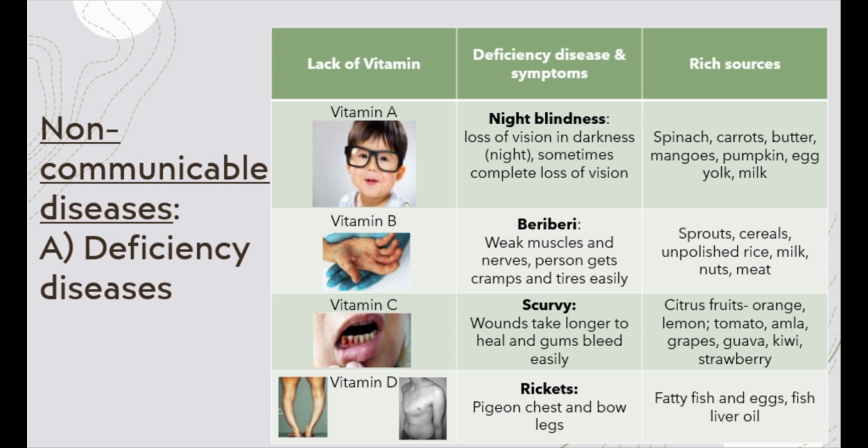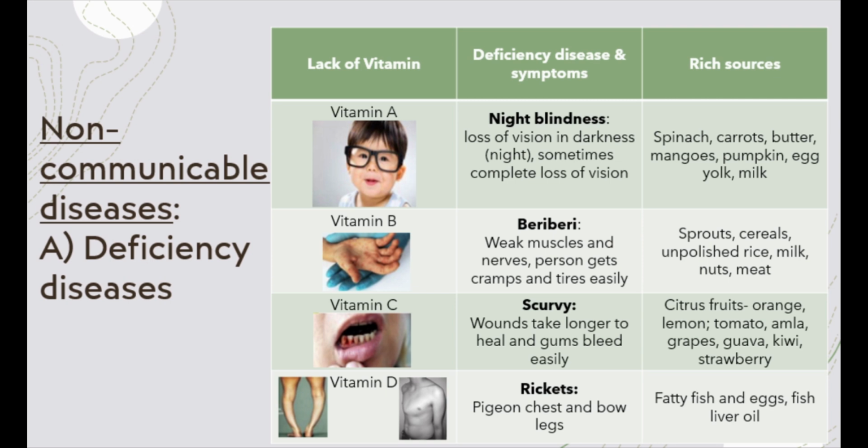Sailors who were very healthy when they started out but remained in the ship for many months used to have a diet which lacked vitamin C. This caused them to show a disease which is called scurvy. In the disease, the gums of the teeth become weak and start bleeding very easily. The teeth begin to fall off depending on the severity of the deficiency. Also, the body gets wounded very easily and it's very difficult to heal.